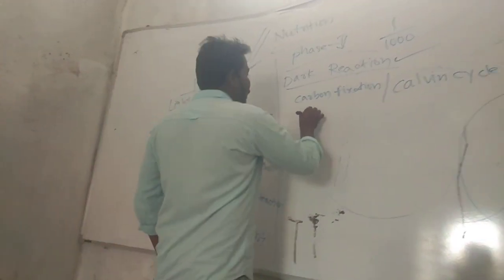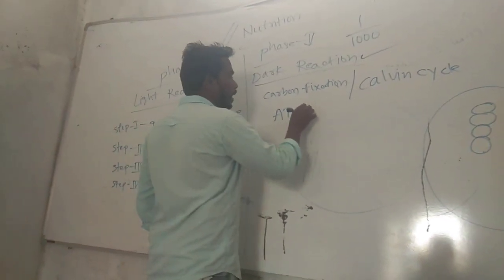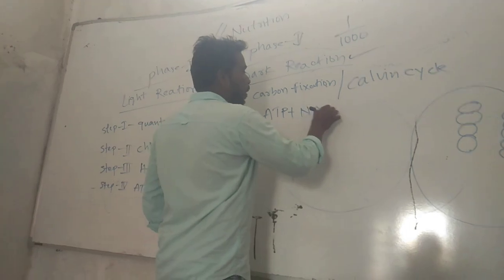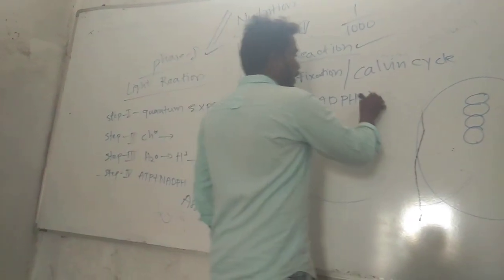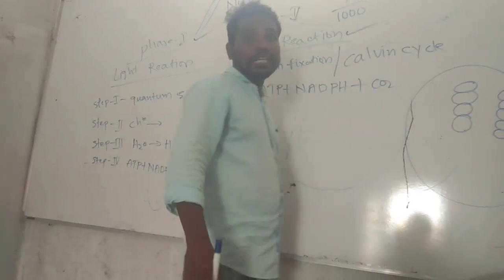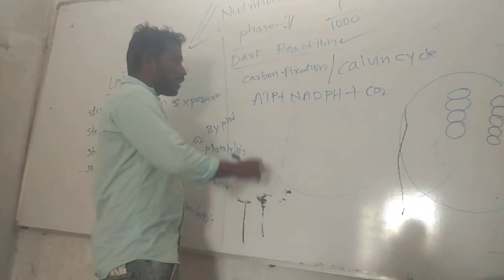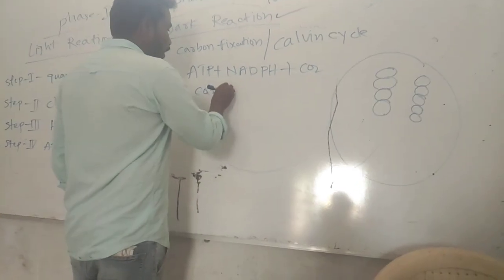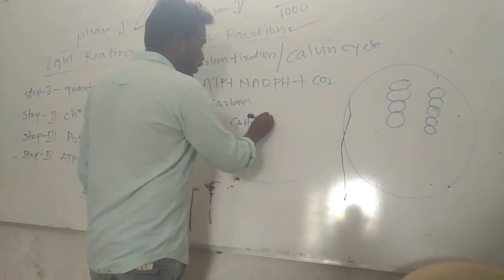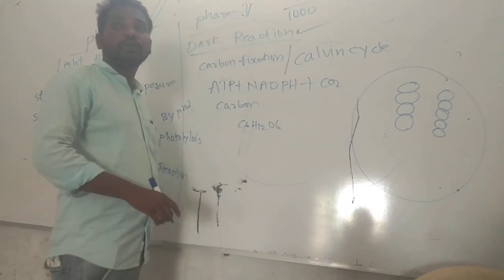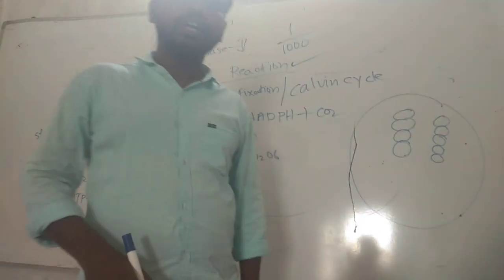And without ATP and NADPH, there is no dark reaction. Here, with CO2, it uses the carbon molecules and gives C6H12O6, which means simple glucose, simple sugars.